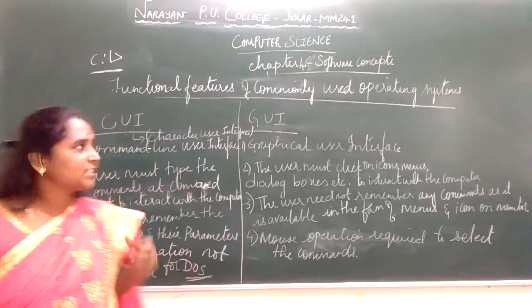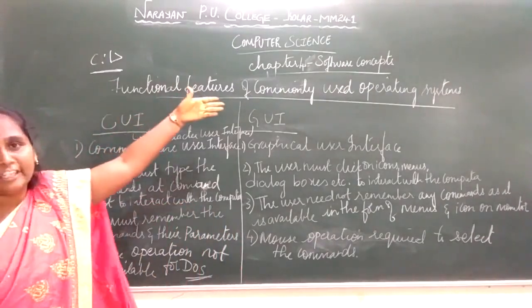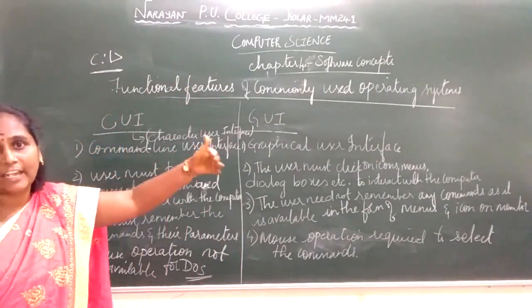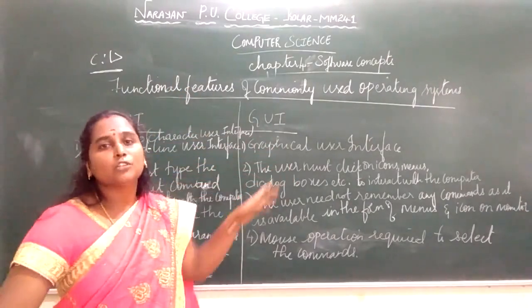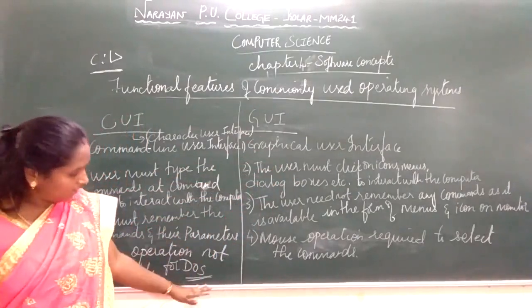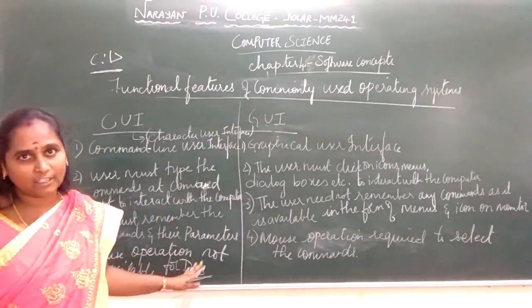The last topic was the user interface, how we interact with the system, with two types of interface, CUI and GUI. So today's session I can wind up this chapter.